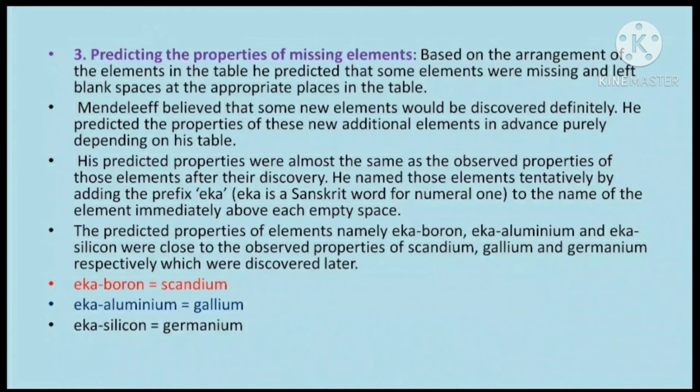He named these elements Eka boron, Eka aluminum and Eka silicon. Today, Eka boron is an element called scandium, Eka aluminum is called gallium and Eka silicon is called germanium.